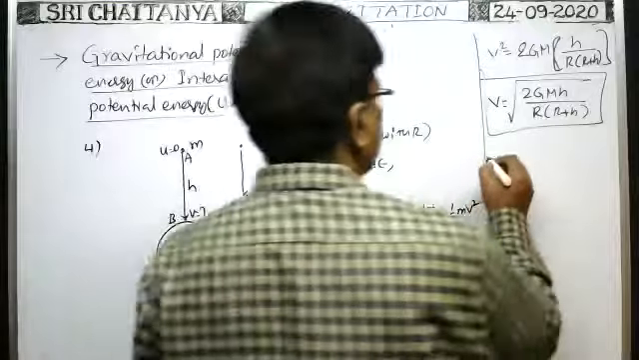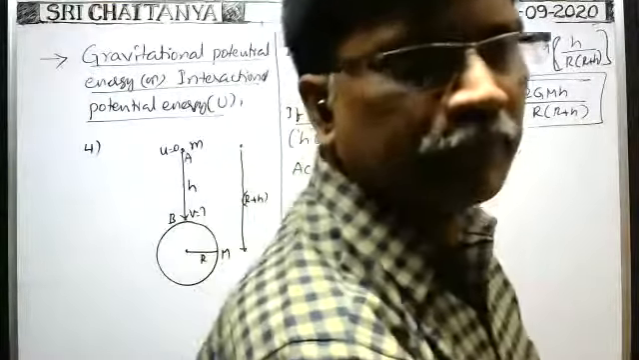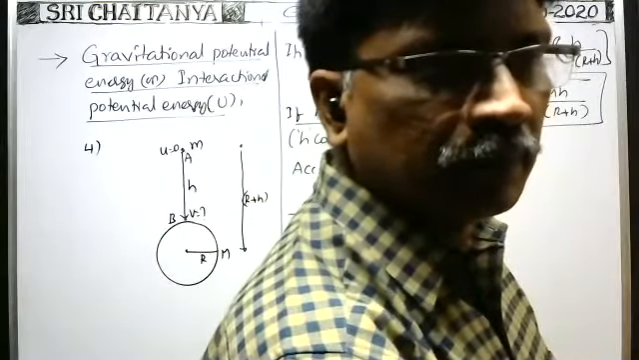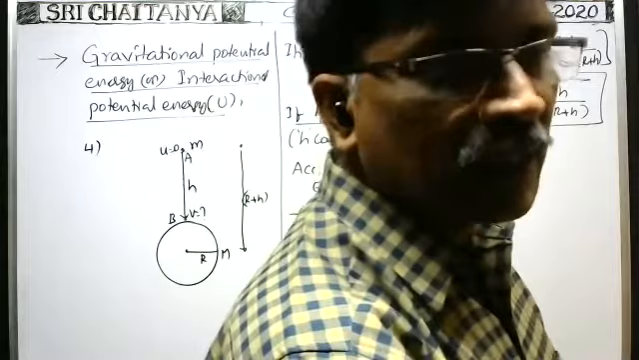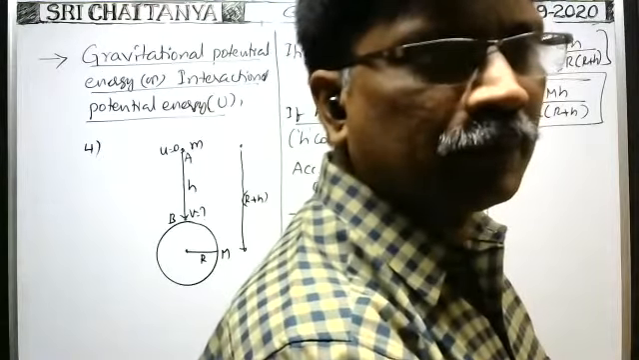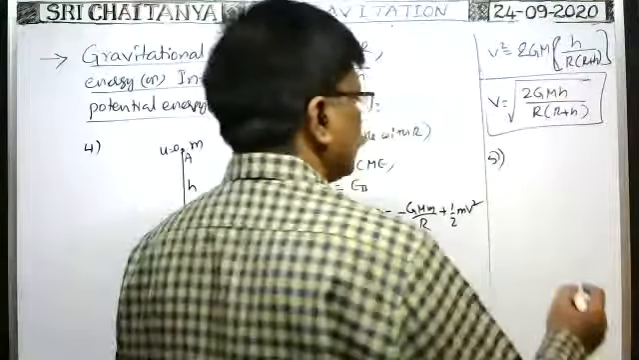Okay, next, the fifth one: what is the time? If h is by far less than R, g is equal to 9.8 or 10, we can take, no problem. Next.